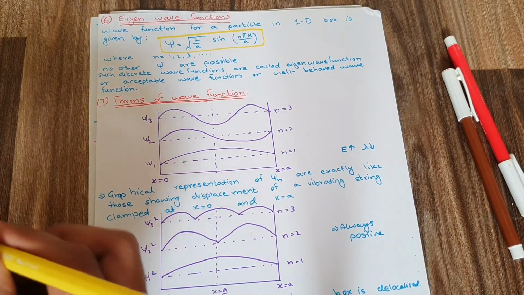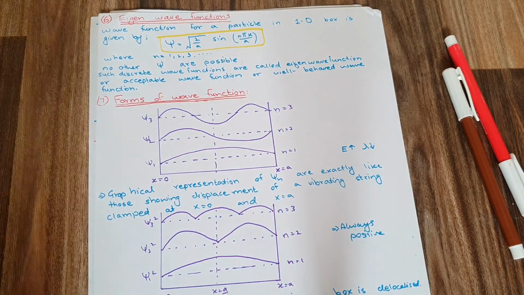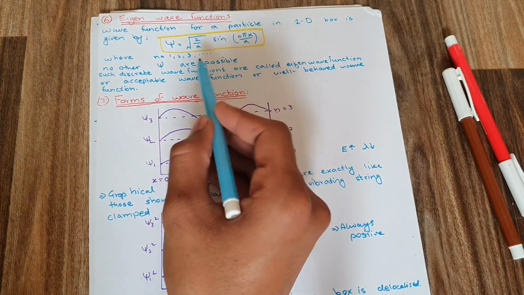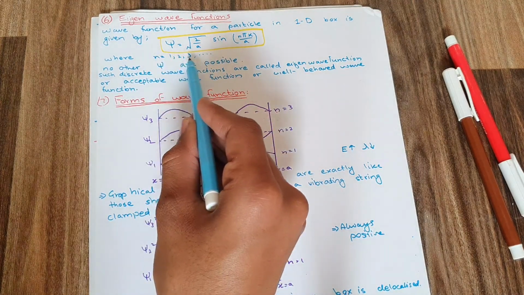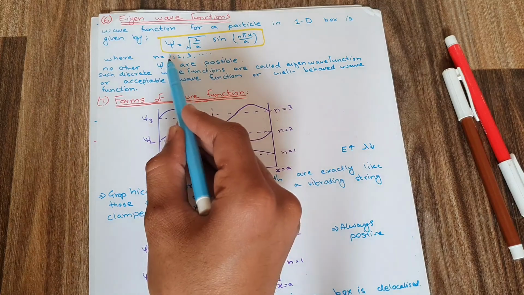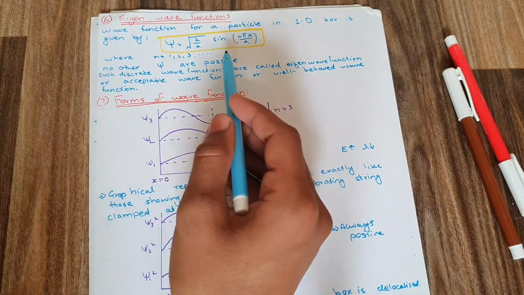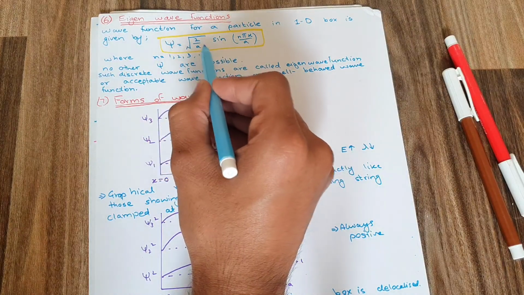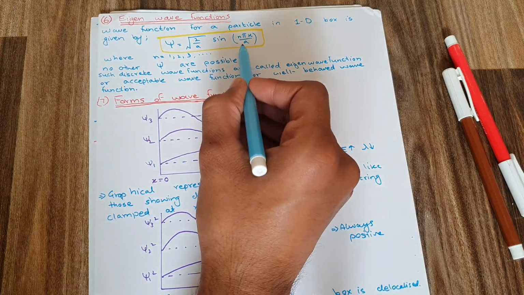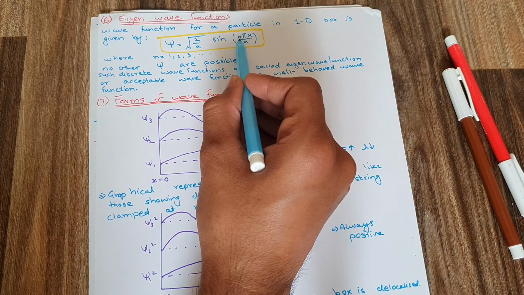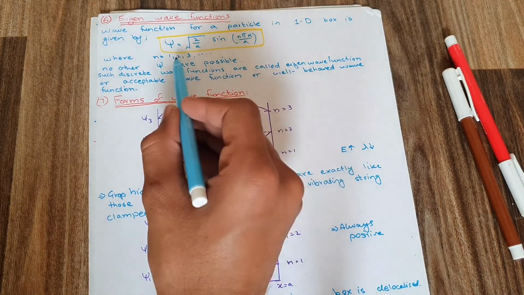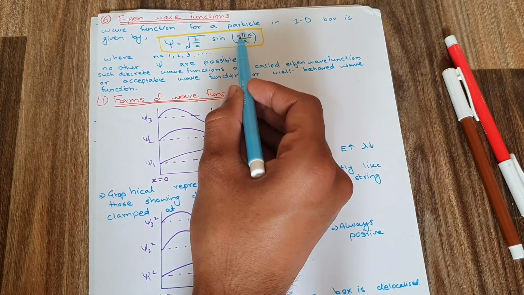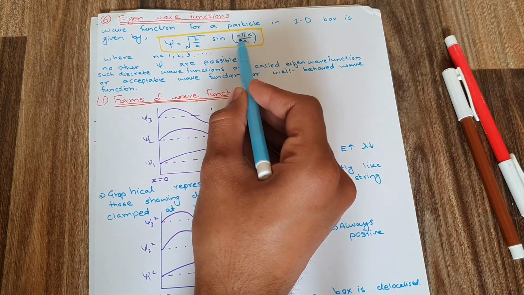So here, as you can see, there is a value n, and n can have a value of 1, 2, 3 and so on. If I put the value 1 here, my answer comes out to be psi is equal to under root 2 over a sine pi x over a. If I put 1 here, the n vanishes. If I put 2 here, the answer will have a 2 in it. If I put 3 here, the answer will have a 3 in it.